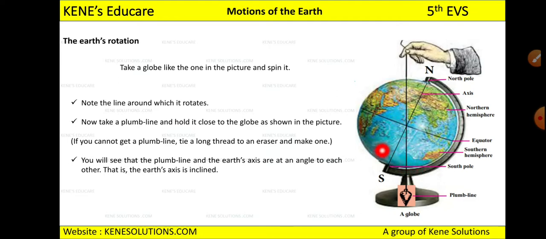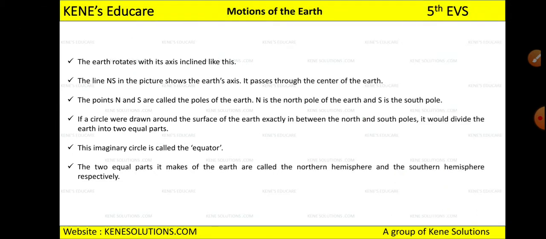Now you will see that the plumb line and the earth's axis, meaning the imaginary line at which the globe is rotating, will be at an angle to each other. And that is what we call the earth's axis is inclined. You will see a certain angle. Now if you can see, this is the equator which is there at the center, this is the north pole, this is the south pole, and this is the southern hemisphere. This is the plumb line, or you can use your eraser also.